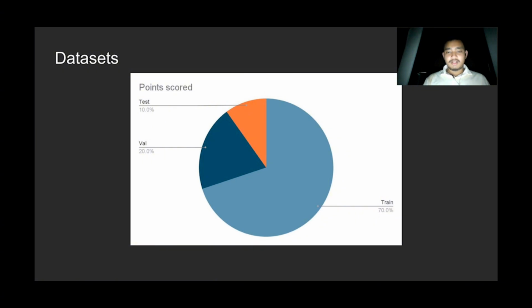We split the dataset into three parts: 70% for training, 20% for validation, and 10% for testing. This 10% testing set is crucial as it allows us to evaluate the model objectively on unseen data later.